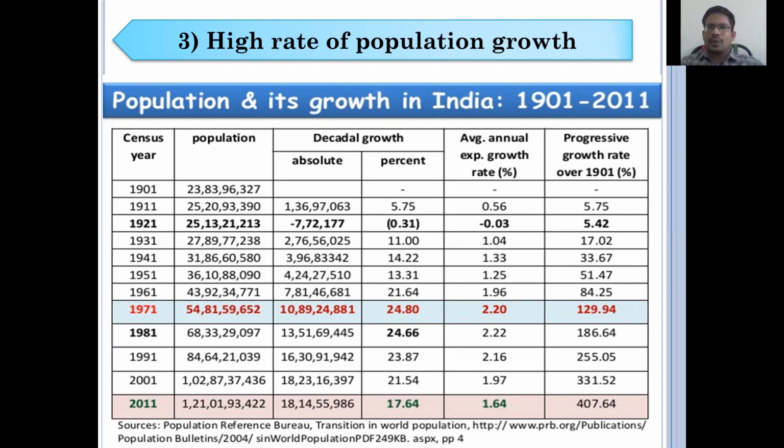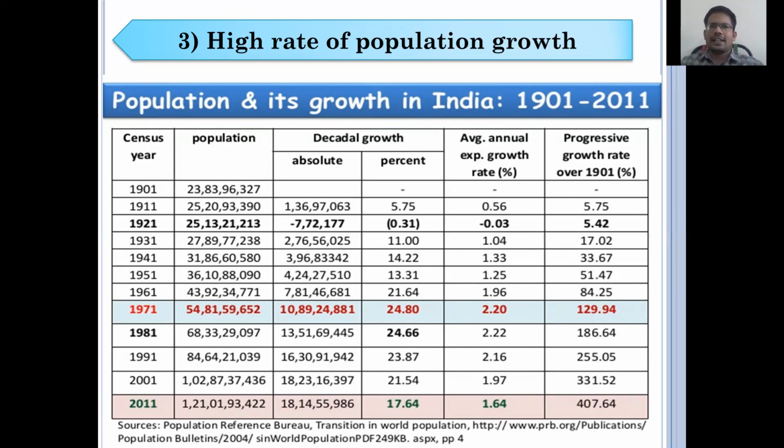So this increased population creates pressure on our Indian territory: pressure on production, on government health facilities, on education facilities and on infrastructure facilities. Many pressures are created on the government. For that reason, the government has to allocate a huge amount of funds for welfare activities.